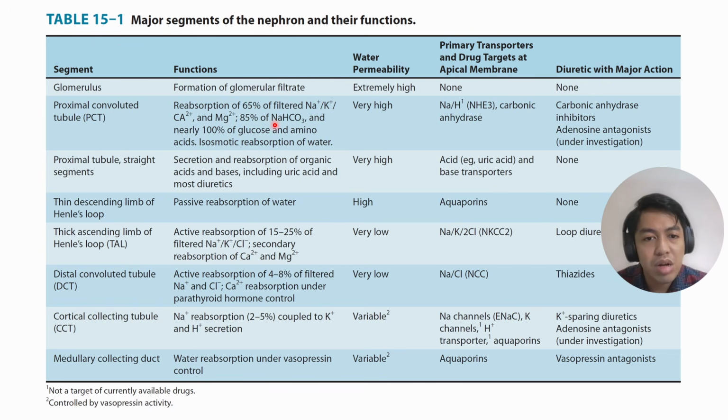Sodium bicarbonate is being reabsorbed, and 100% of glucose and amino acids are being reabsorbed. The structures responsible for these are your sodium hydrogen exchanger, which allows you to reabsorb sodium and secrete hydrogen. And you also have the carbonic anhydrase.